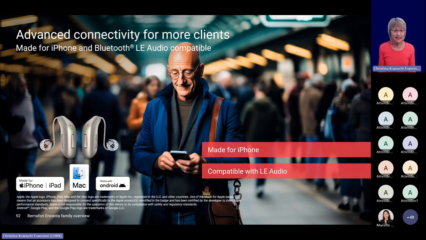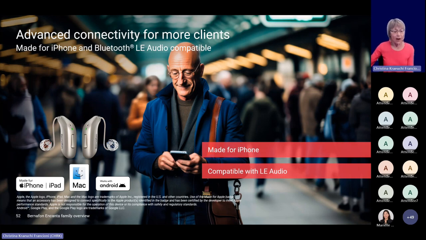Incanta, of course, is available for iPhone, made for iPhone. But the big step ahead is actually that now it's also compatible with LE audio. So a large majority of Android phones which have this LE audio technology enabled can now also be connected directly with the Incanta hearing aids.